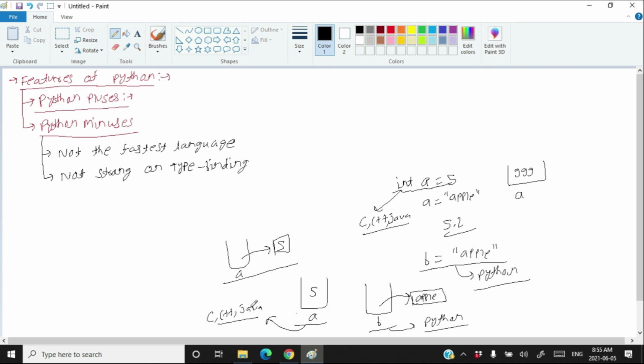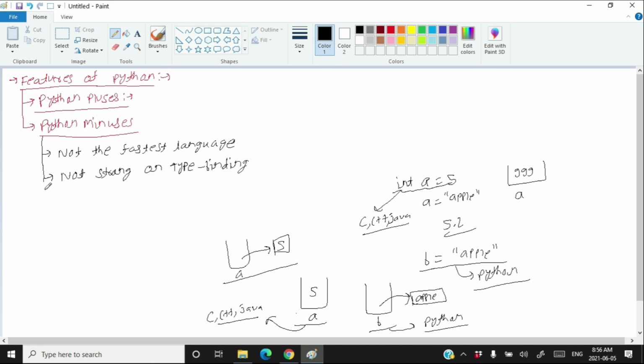But in C, C++ and Java, you can have a variable which contains the address of the value and the value is stored somewhere else. Means C, C++ and Java support these two types of variables. But Python supports only one type of variable. Means the value will stay somewhere else and its address will be stored by the variable. We will have a proper session on variables and there we will see in more depth what these variables are. Hopefully you are getting my points.